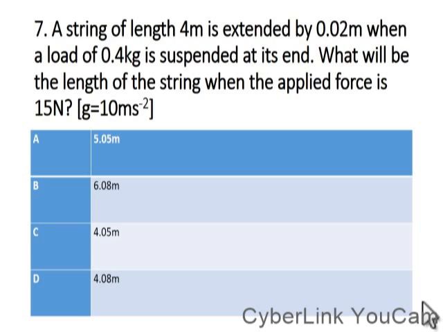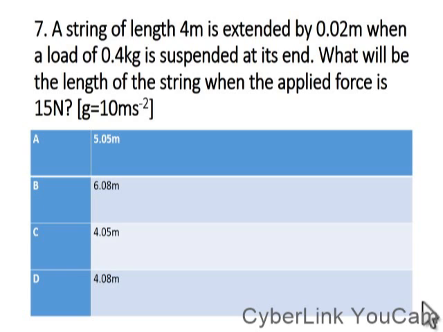Now, please take note. Here we are asked for the length of the spring. That is, we need to get the second extension, then extend. If you still remember, we have stated that E1 equals L1 minus L0, E2 will be L2 minus L0, and E3, the third extension, will be L3 minus L0, and so on.